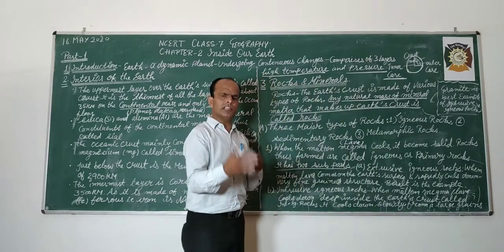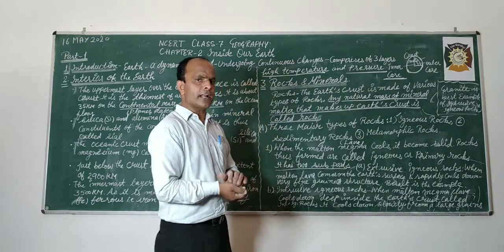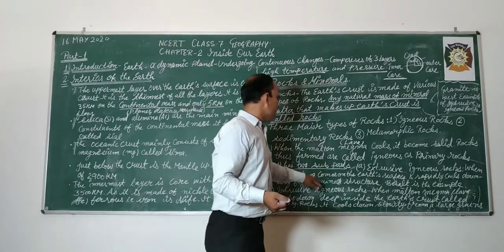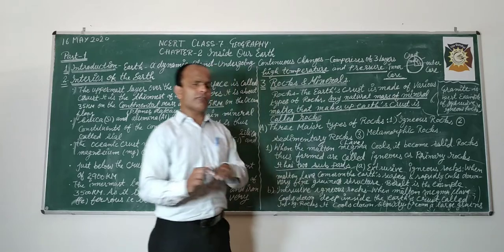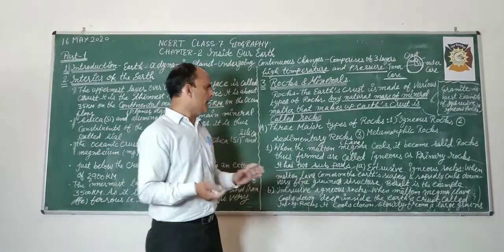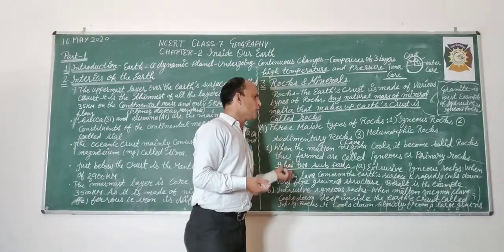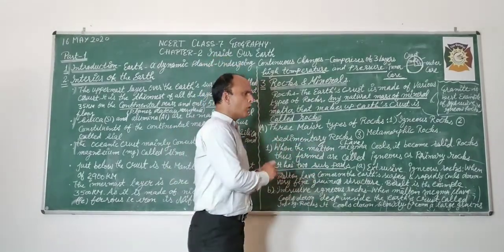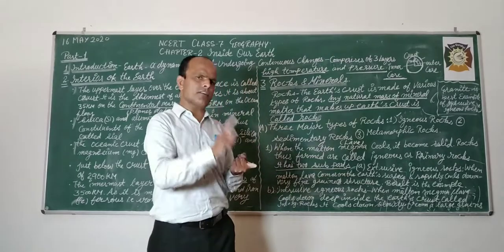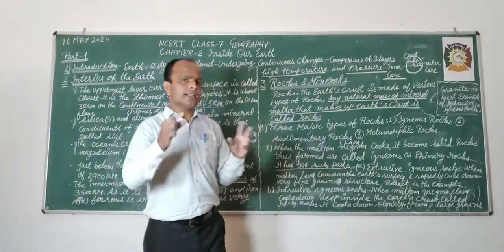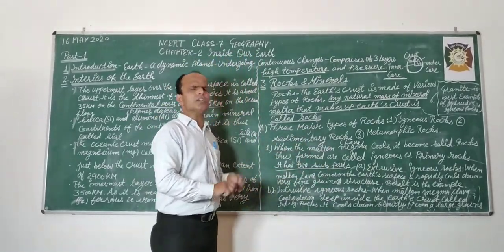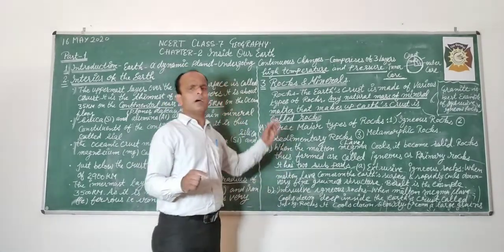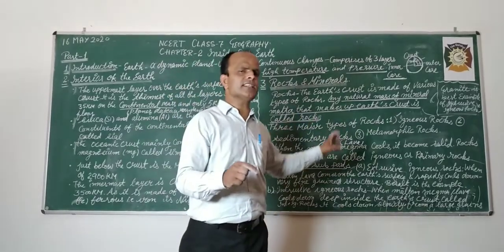Rapidly means जल्दी से, तेजी से, fast. It creates a very fine grain structure, and it is called extrusive igneous rocks. It means when molten magma comes on the surface of the earth and cools down rapidly, it makes extrusive igneous rocks.